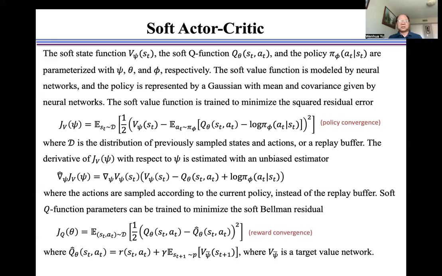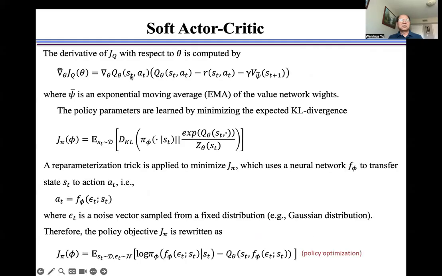Soft Q function parameters are trained to minimize the soft Bellman residual, as shown here, where Q theta hat is represented by a reward and this expectation, where V psi bar is a target value network. The derivative of J Q with respect to theta is computed by using this formulation, where psi bar is the exponential moving average of the value network weights.